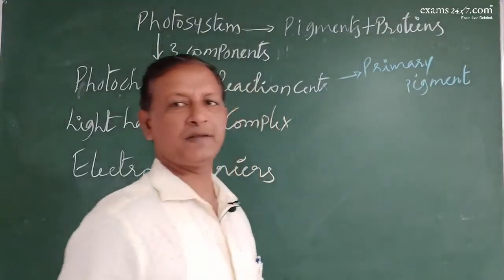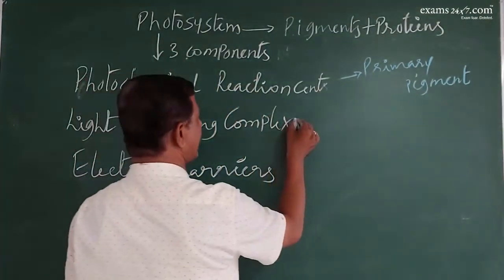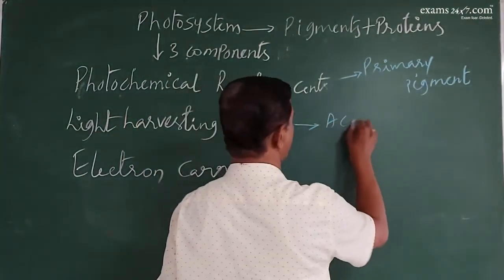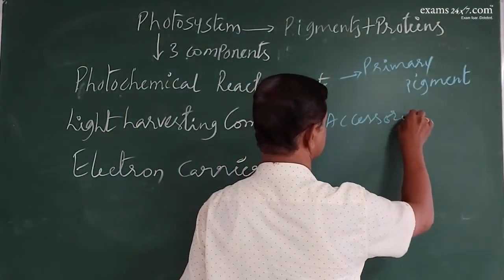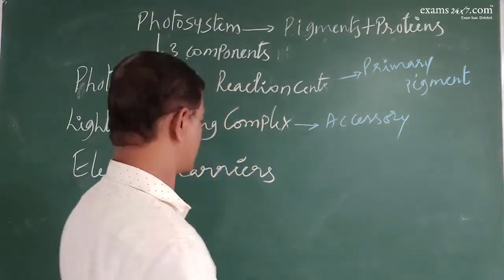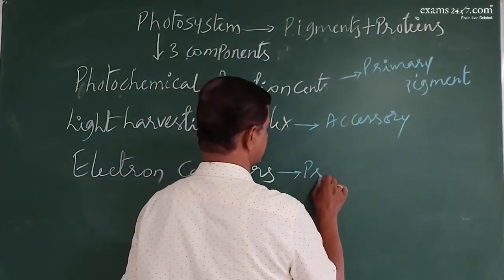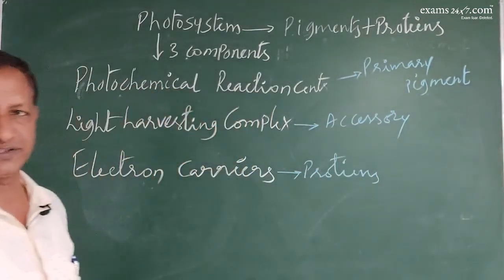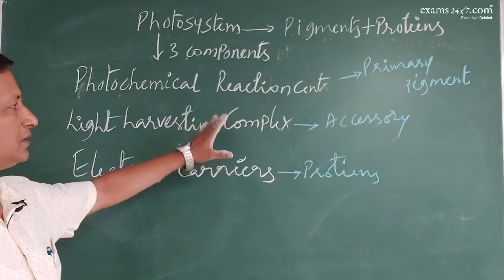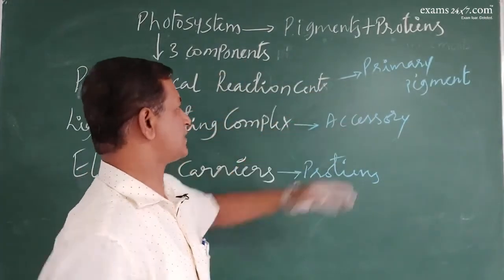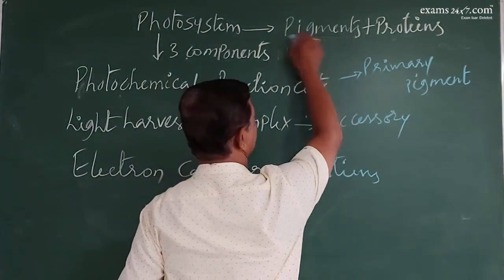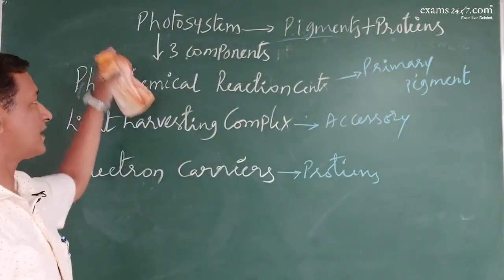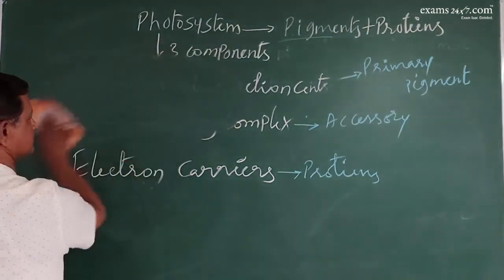It is always the primary pigment. Light harvesting complex is all the accessory pigments. Electron carriers are actually the proteins. Understood? So primary pigments, accessory pigments, and electron carriers will all be here. Altogether it is called a photosystem.